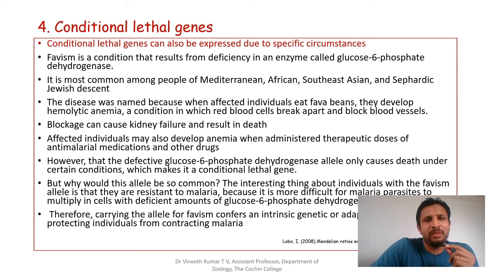So with this, we come to the end of our discussion on lethal genes and on the variations of dominance, which was our discussion on allelic interaction.